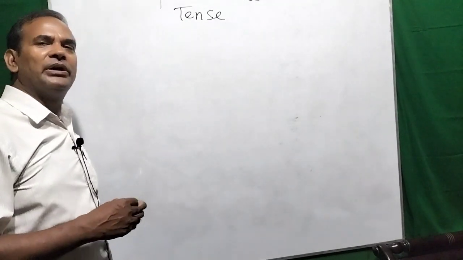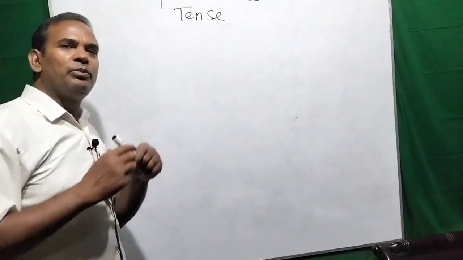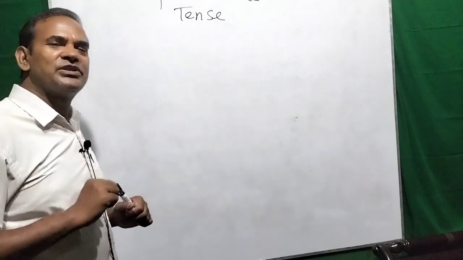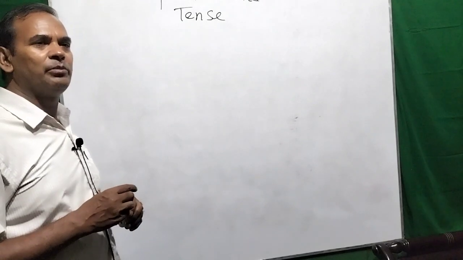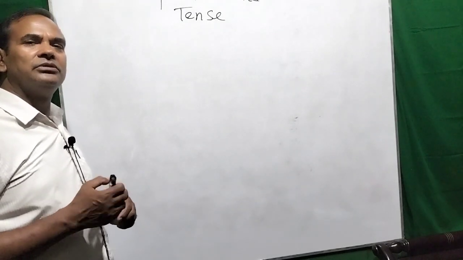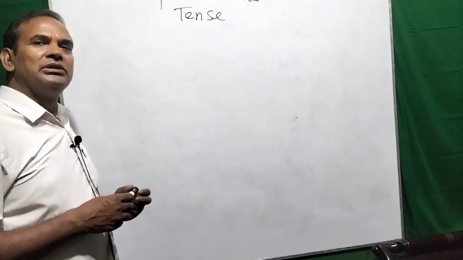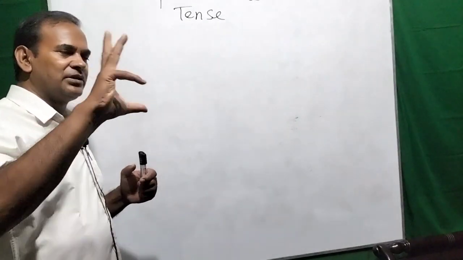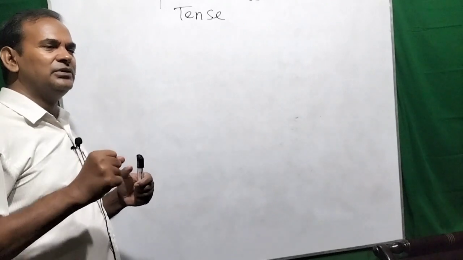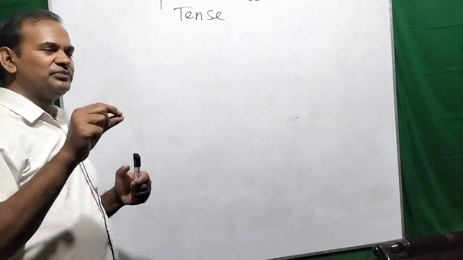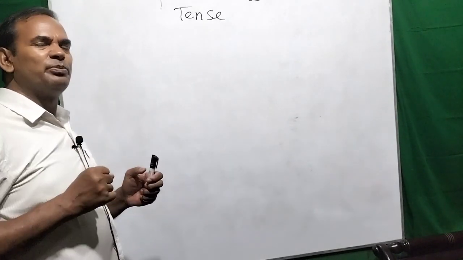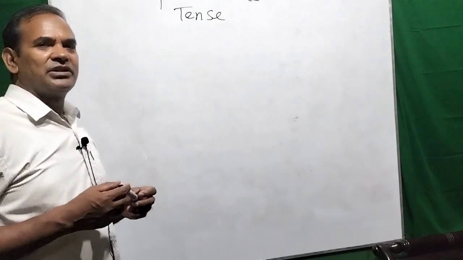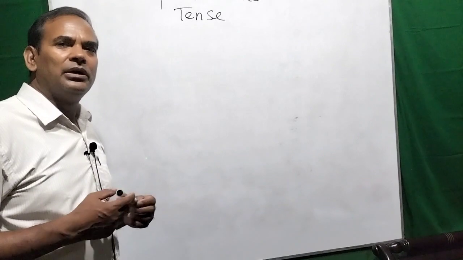Try to remember, we can use the doing verb without any change with three kinds of subject. Number one, first person, I. Number two, second person, you. And third, the subject must be third person plural.